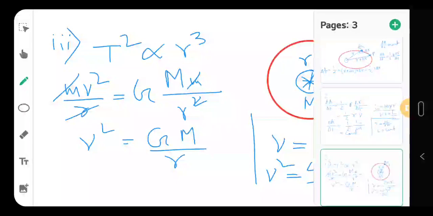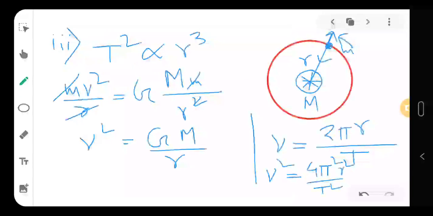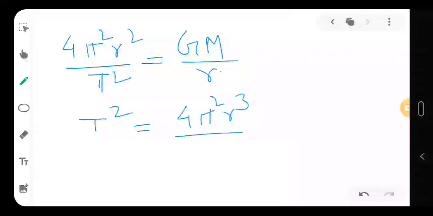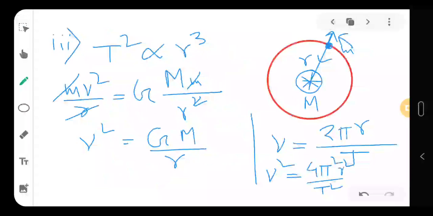So I'm writing here 4 pi square r square by t square is equal to GM by r. So I can write from here that t square is equal to 4 pi square r cube by GM, which proves that t square is proportional to r cube when the orbit is nearly a circle.